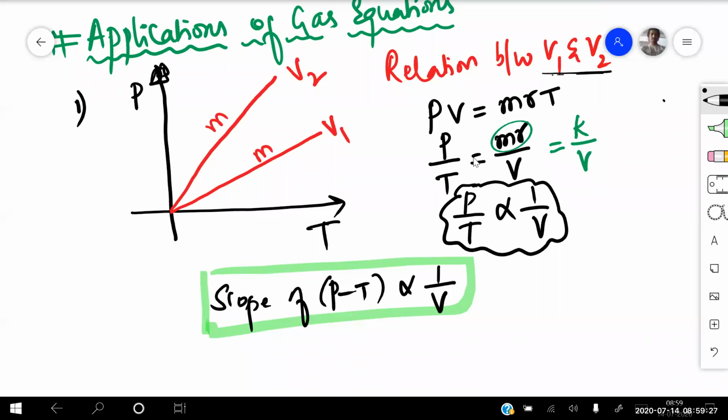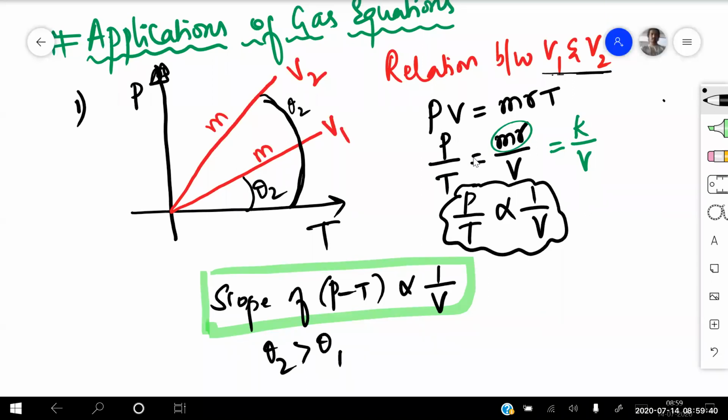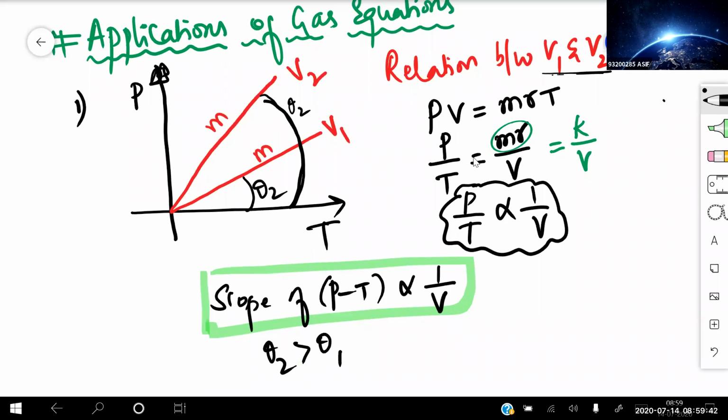This slope, if I'm taking, this slope is larger. This is theta 2 and this one is, say, theta 1. So theta 2 is greater than theta 1. So tan theta 2 is greater than tan theta 1. That means the slope, which is represented by M, M2 is greater than M1. If M2 is greater, what will be the volume of that one, less or more?